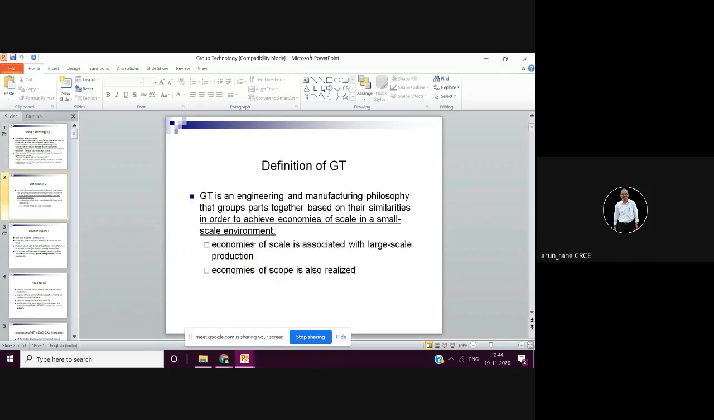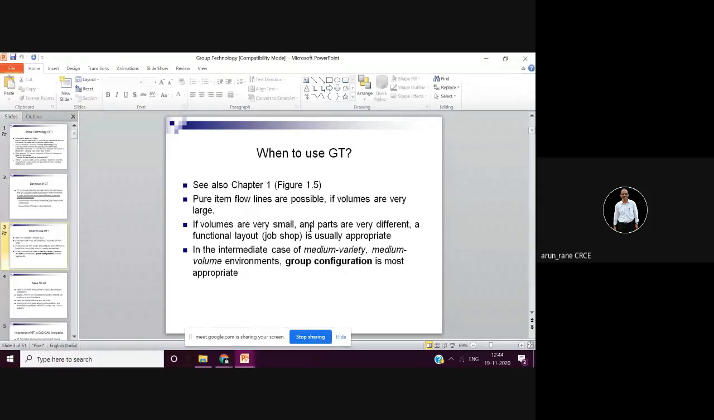So it is an engineering and manufacturing philosophy that groups parts together based on their similarities in order to achieve economies of scale in a small scale environment. So this definition should appear in your answer.